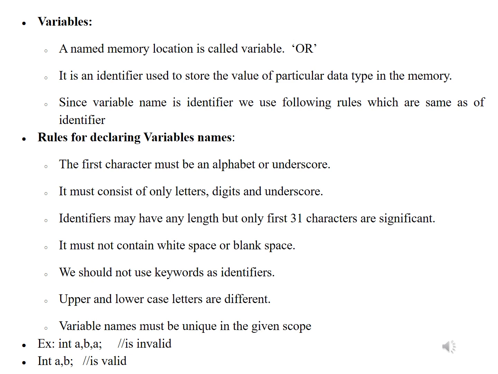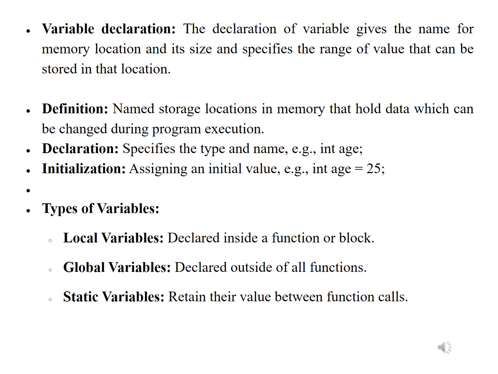For example, we can write int a, b. Here int is a data type. 'int a, b' is valid, but using double a twice is invalid. Variable declaration: the declaration of a variable gives the name for the memory location and its size, and specifies the range of values that can be stored in that location.